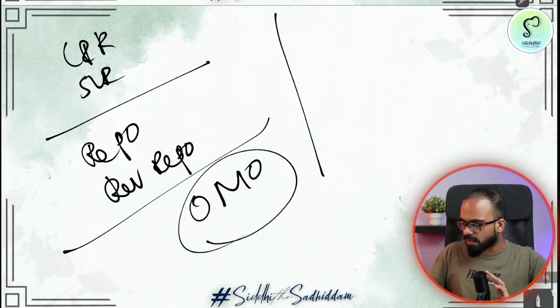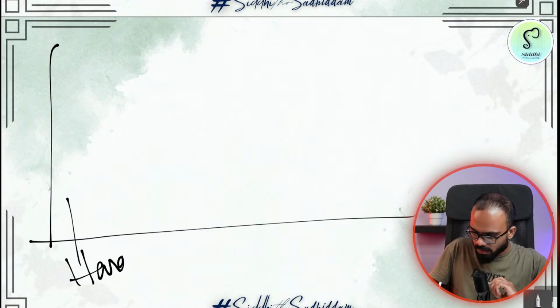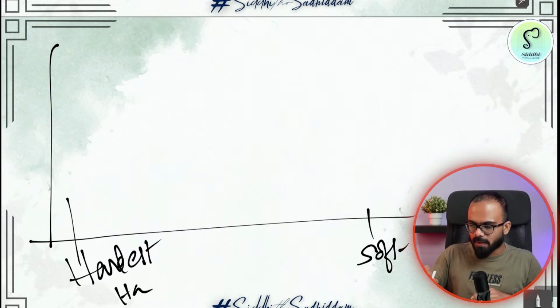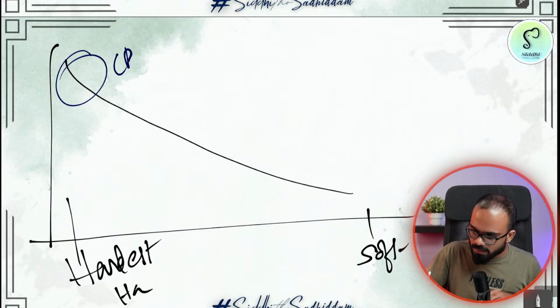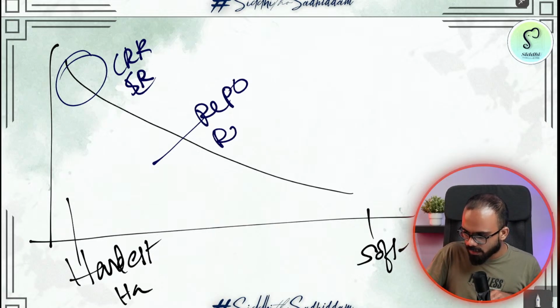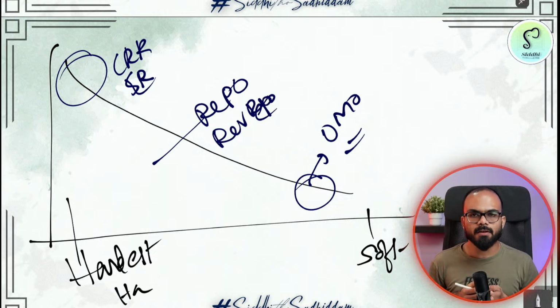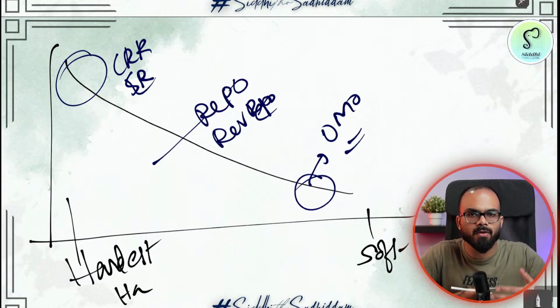In the sequential order, let's say if this is the hardest method, that is the harshest method, and this is the softest method where you are allowing market to operate, the order falls like this. In the highest position, you have CRR, SLR. In the middle, you have repo and reverse repo. And at the end, you have open market operations. Open market operations are very, very smooth operations where you are allowing the market to behave on its own.